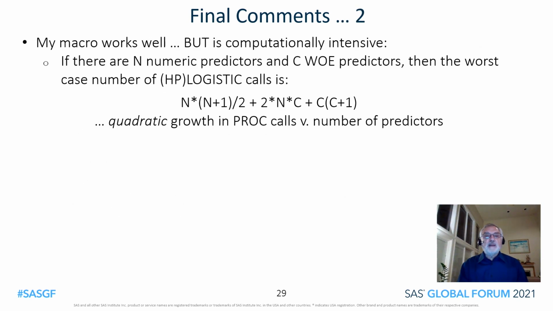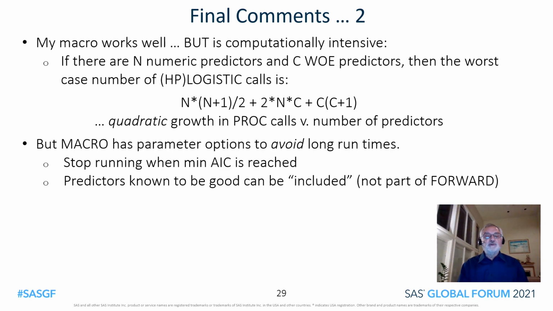My macro runs pretty well, but it is computationally intensive. If there are n numeric predictors, and C weighted evidence predictors, then the worst case number of calls to Proc Logistic or HP Logistic is given by the formula shown on the page. Notice that we have quadratic growth in the number of procedure calls versus the number of predictors. But the macro does have options to avoid long run times.